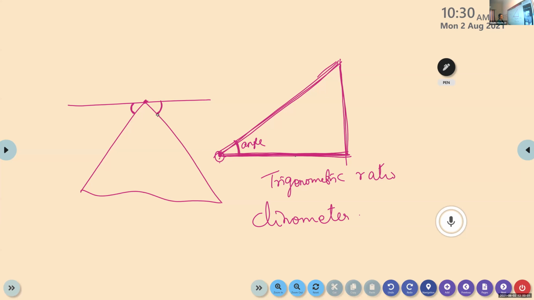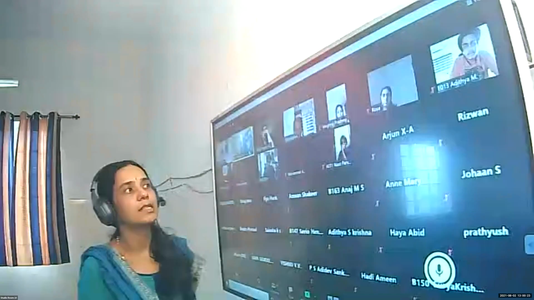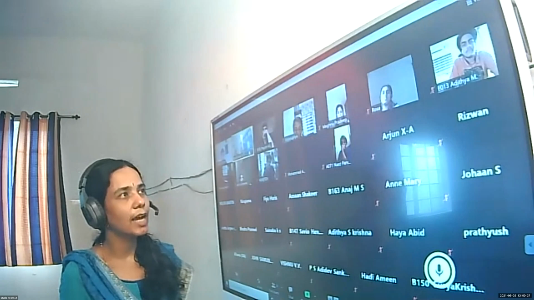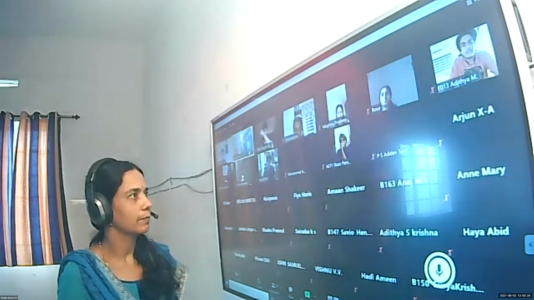Once we know the angle, this height will be known, because when we fly on an aeroplane, we can find out the height. This height is known, so we can find out this length. And when we add up, we will be getting the width of the river. So one important application of trigonometry is finding heights and distances.